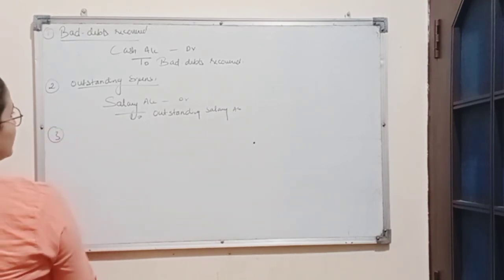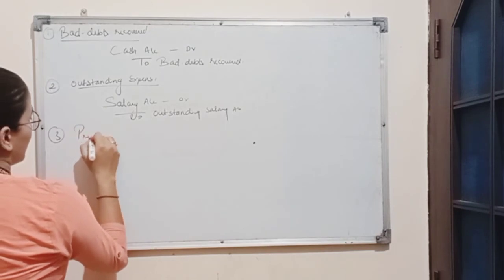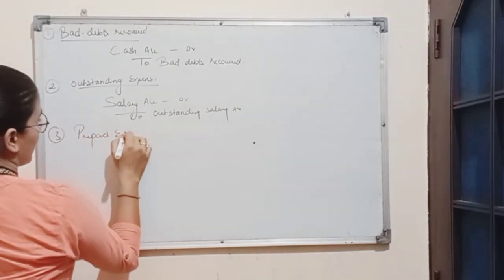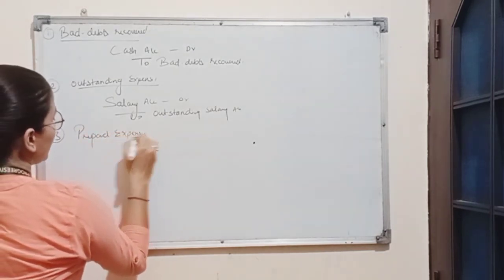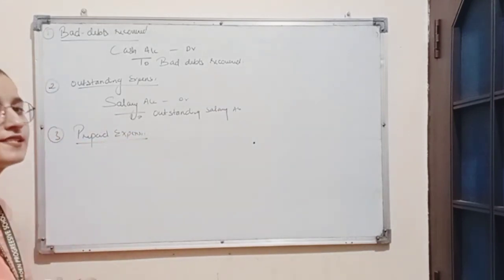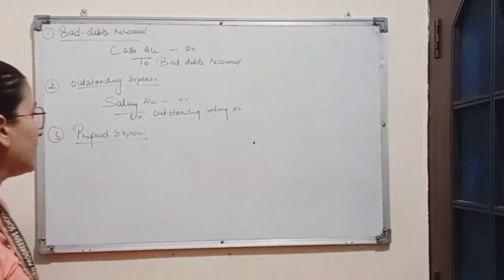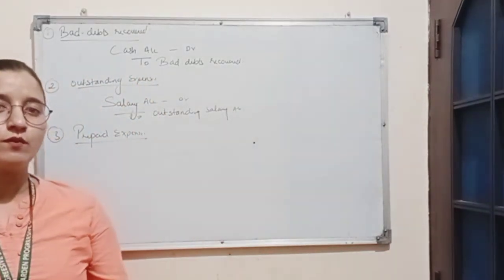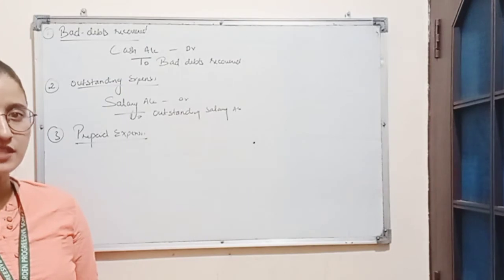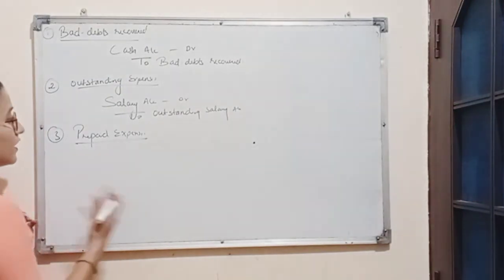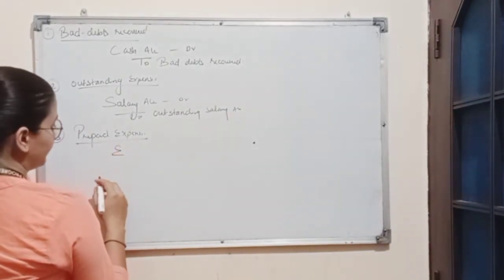Third, we have prepaid expenses. Now, prepaid expenses mean payment of expenses in advance. The amount which we have paid in advance. Now, if we are paying that amount in advance, that means it is an expense for us because we are paying expense earlier.